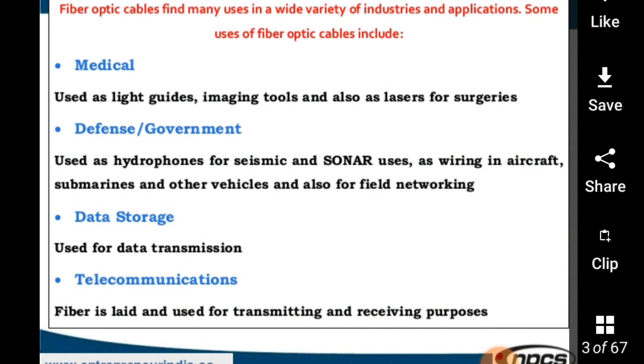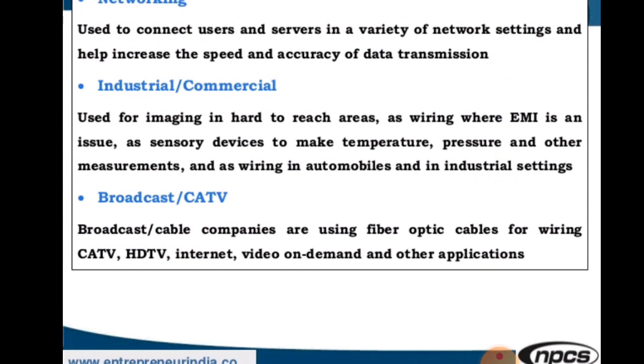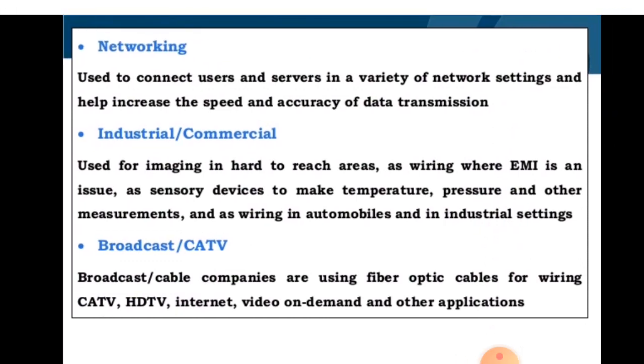Telecommunications: fiber is laid and used for transmitting and receiving purposes. The next application of fiber optic cable is networking. Then industrial and commercial; you can go through that material.